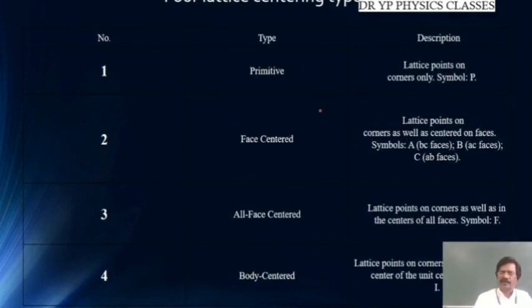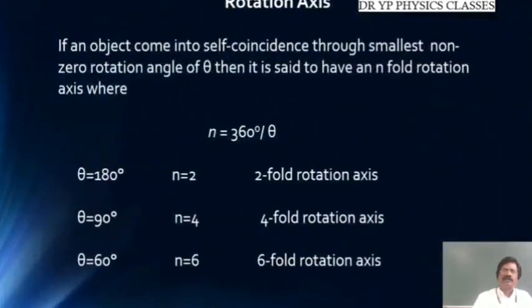Again, the same 4 lattice grouping has been given here. Rotation axis: if I rotate the crystal through any particular axis, it is called a rotation axis. By rotating the crystal, we see how many times it appears to be the same. That depends: 2-fold symmetry, 3-fold symmetry, 4-fold symmetry, like this.